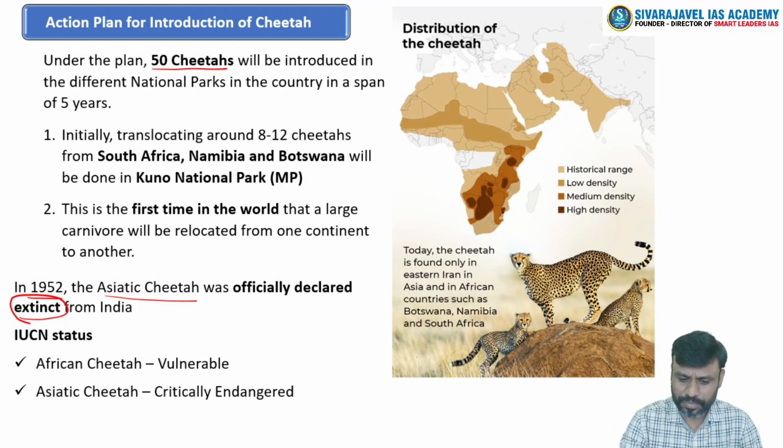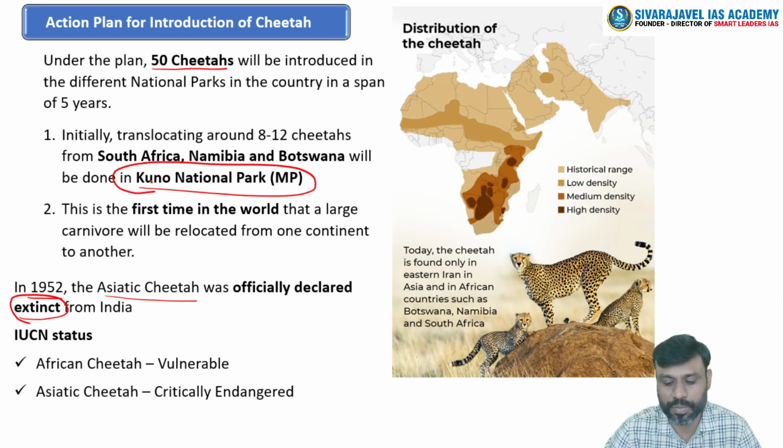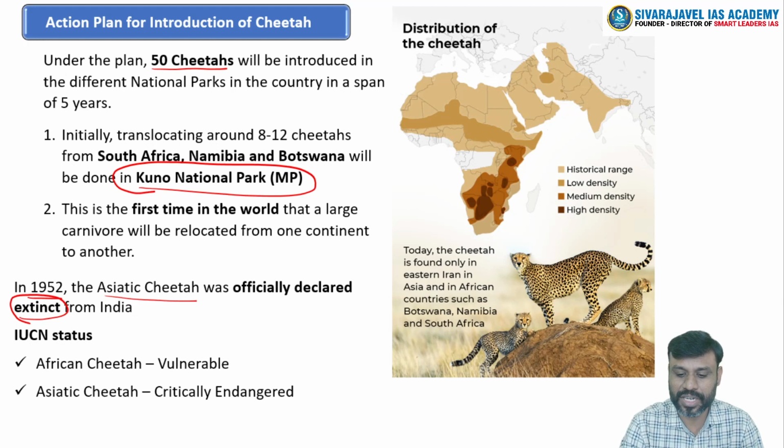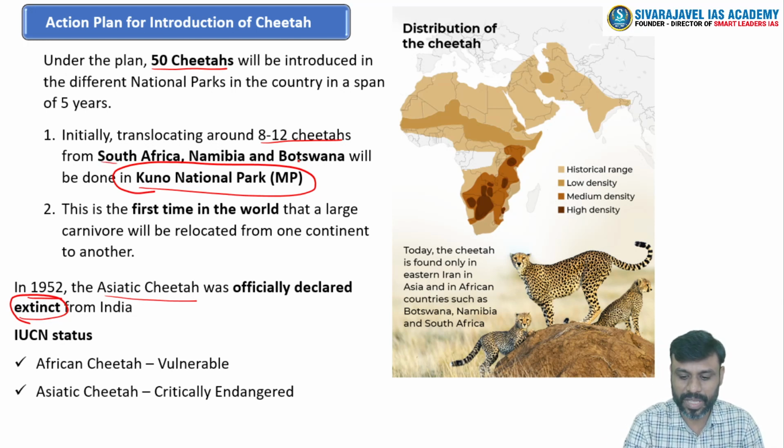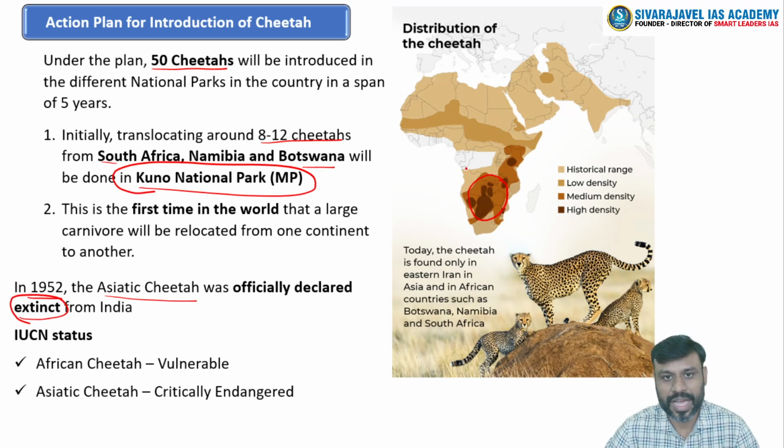Normally, Kuno Palpur National Park in the state of Madhya Pradesh has been identified as the first site where initially 8 to 12 cheetahs will be introduced, and these cheetahs will be taken from the South Africa, Namibia and Botswana region of the African continent, right? So we have a plan to introduce African cheetah into the Indian landscape, and the first national park chosen for the introduction of these cheetahs is Kuno Palpur National Park in the state of Madhya Pradesh, right?